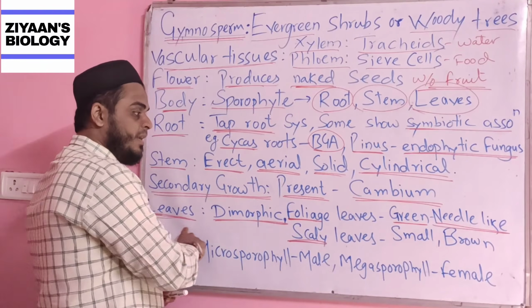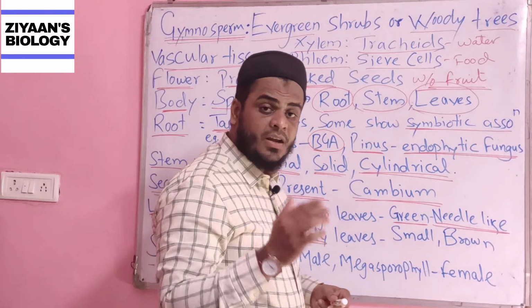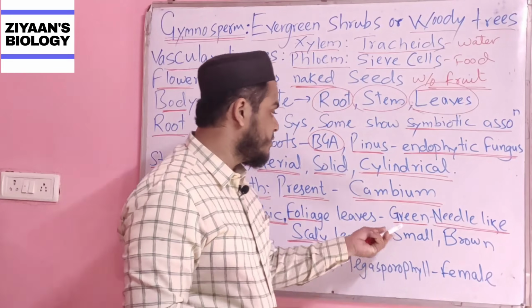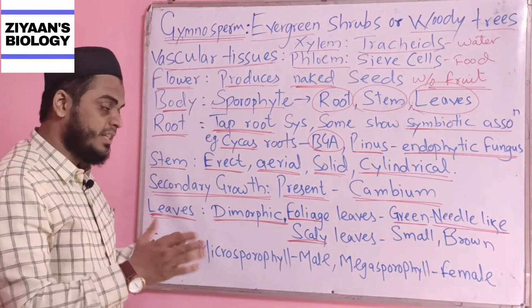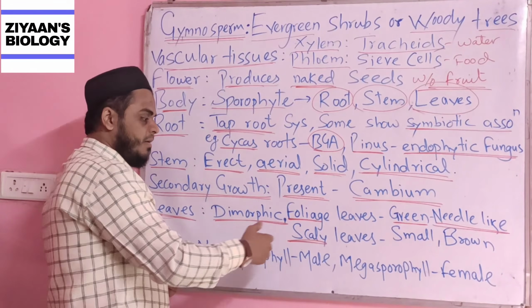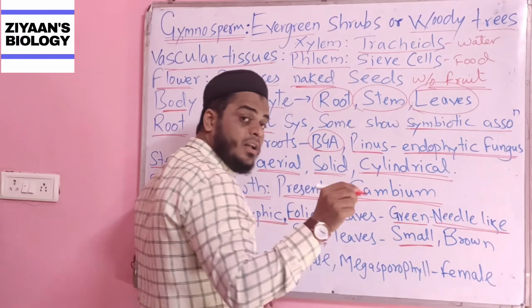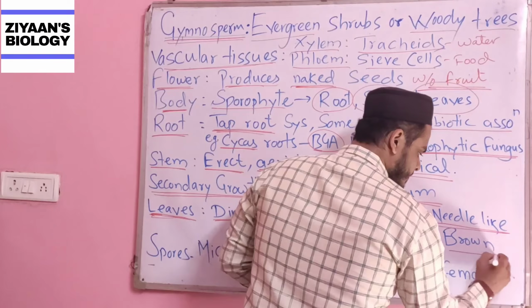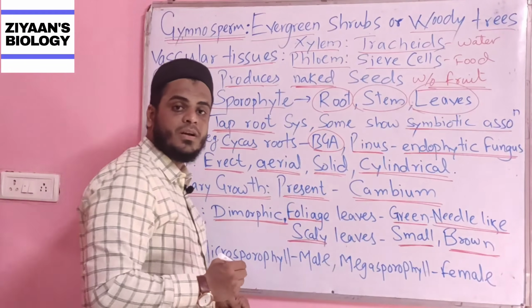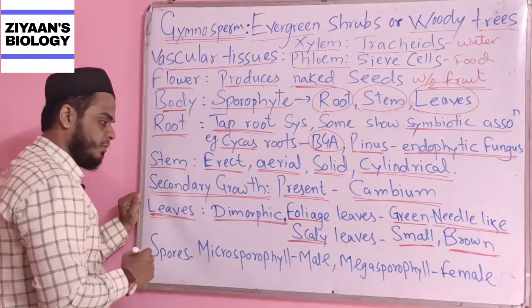So the leaves will be either foliage or scaly, and if I am dealing with the foliage leaf, that will show you the needle-like structure and that will be green in color. If I am dealing with the scaly leaves, they will be small leaves and the color of the scaly leaves will be brown.